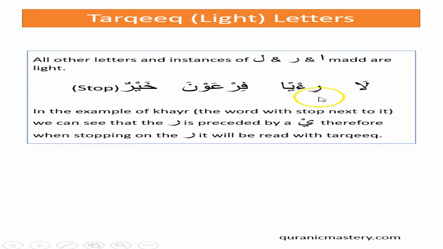So we've got la, ri'ya, so here we've got kasra, ri'ya, and the kasra is on the ra itself. And we've got the fa, which has a kasra, the ra, which is sakin, which is preceded by a kasra on a fa. Fir'auna, and of course the exceptional letter here, khair.